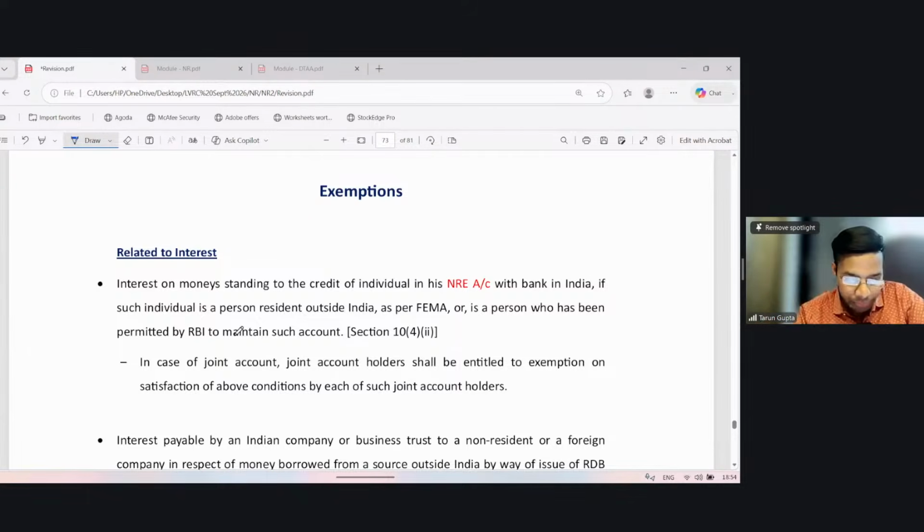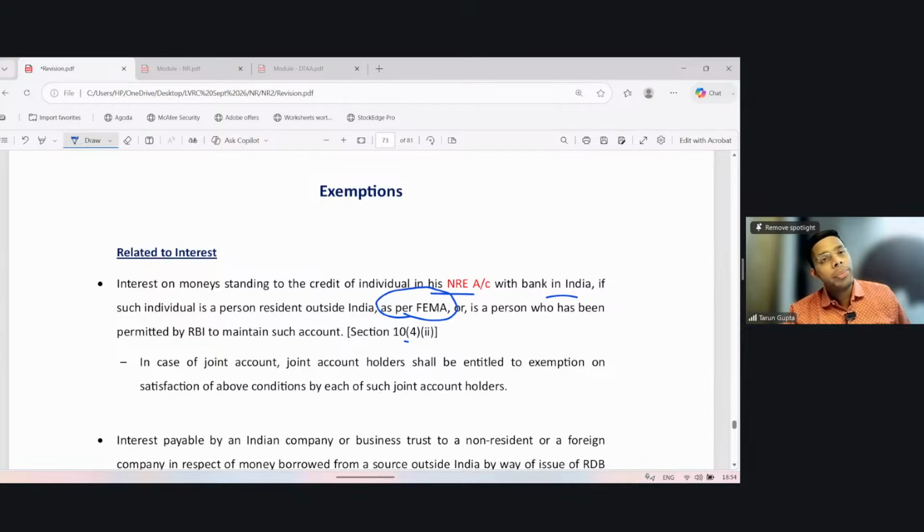Interest on money. So first is section 10(4). It's applicable to interest derived by the non-resident in his NRE account. So interest on money standing to the credit of an individual in his NRE account with a bank in India, if such individual is a person resident outside India as per FEMA.